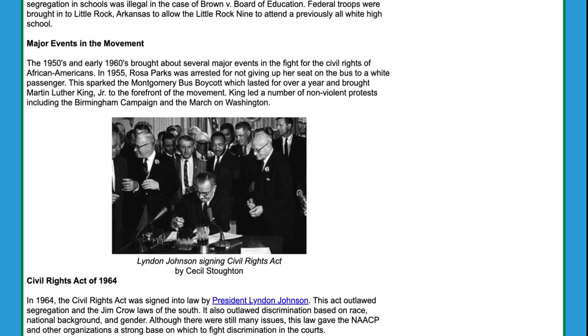Major events in the movement. The 1950s and early 1960s brought about several major events in the fight for the civil rights of African Americans. In 1955, Rosa Parks was arrested for not giving up her seat on the bus to a white passenger. This sparked the Montgomery bus boycott, which lasted for over a year and brought Martin Luther King Jr. to the forefront of the movement. King led a number of nonviolent protests, including the Birmingham Campaign and the March on Washington.